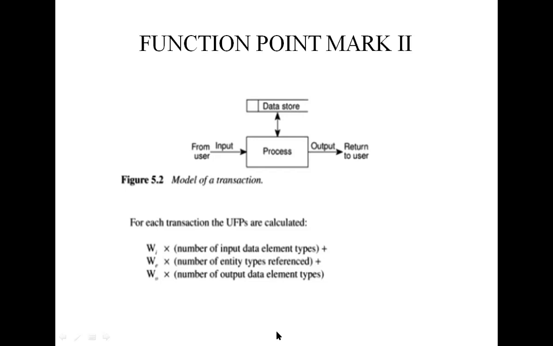So the input data elements, I have already told you, are 3. That is invoice number, data received and cash received, and the number of entity types referred is 2, that is invoice and cash receipt, and the output is always 1. So that is our formula.